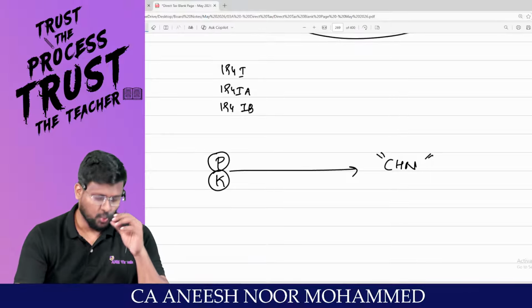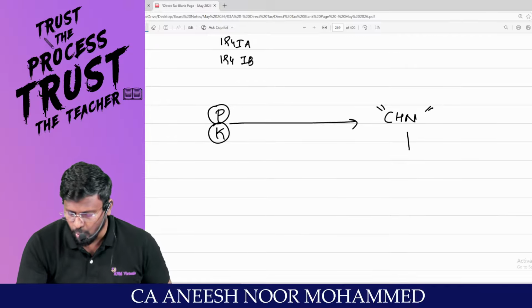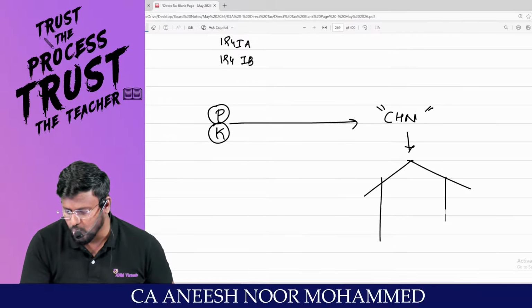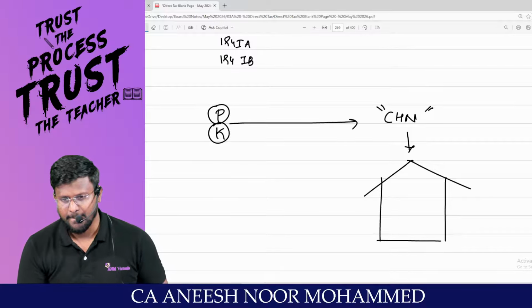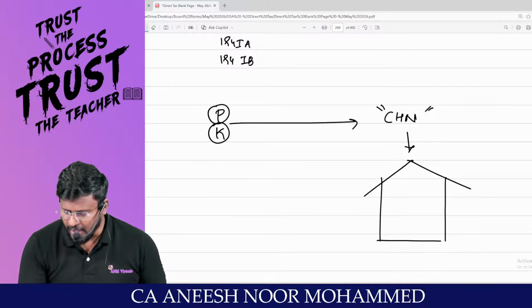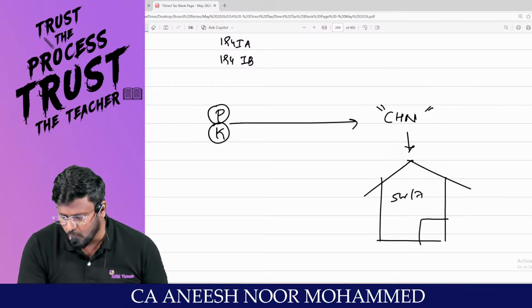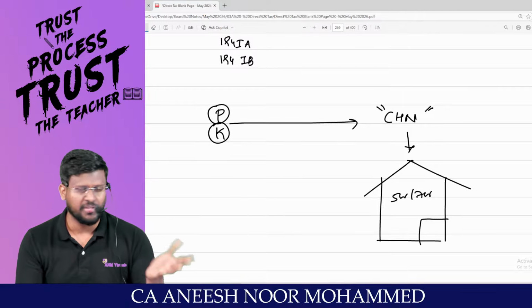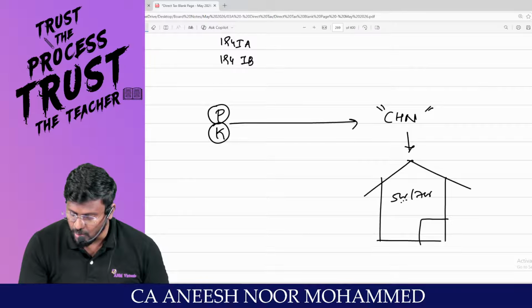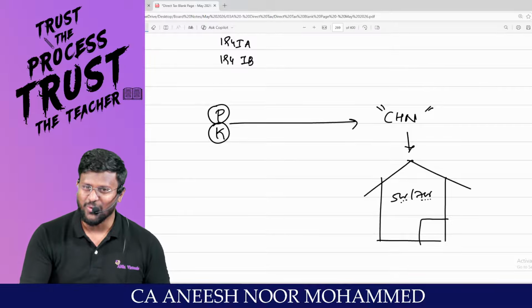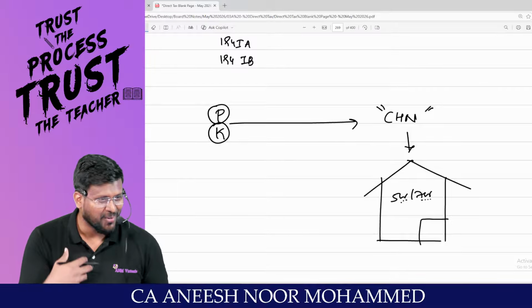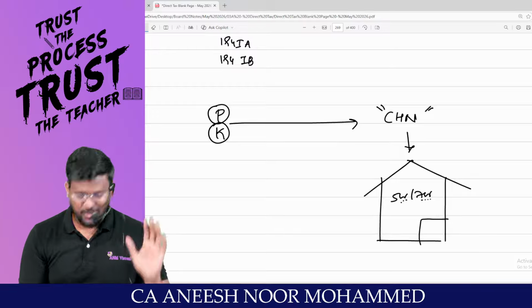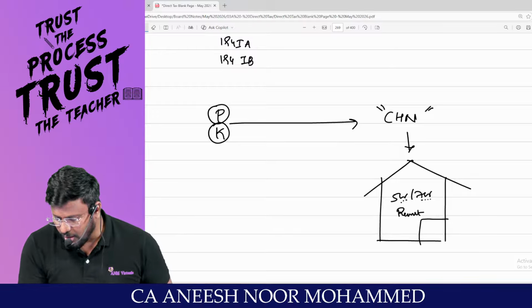My dear lovable students, I don't have a permanent house in Chennai, because in Chennai they are asking 5 crore to 7 crore to purchase one flat, whether it is 2 BHK or 3 BHK. I don't even know how many zeros are there. So it is practically impossible for me to purchase a flat. So now I am in rent.